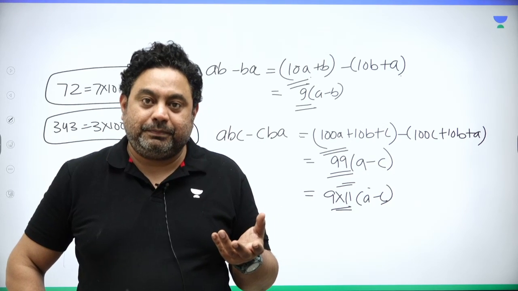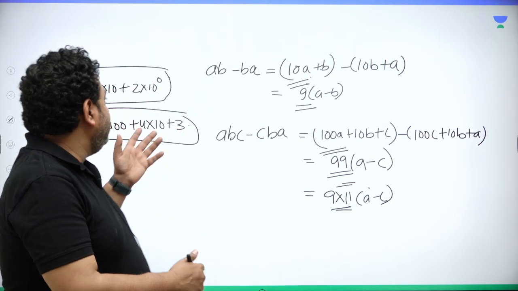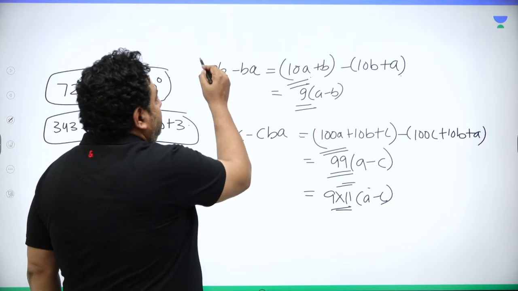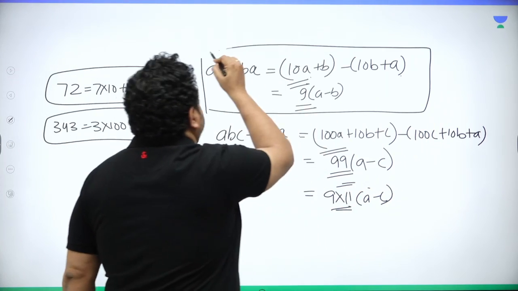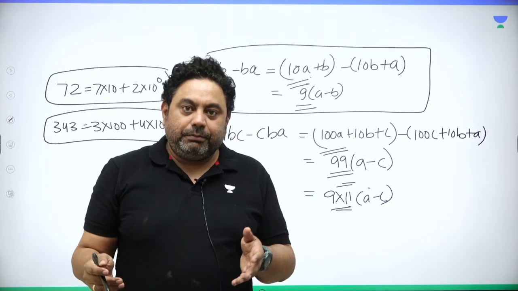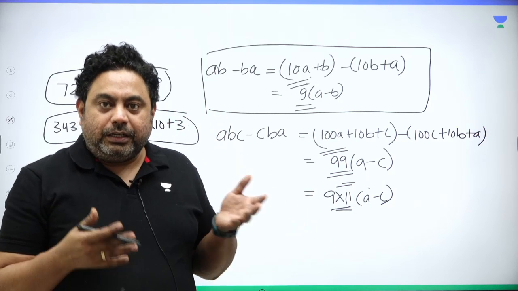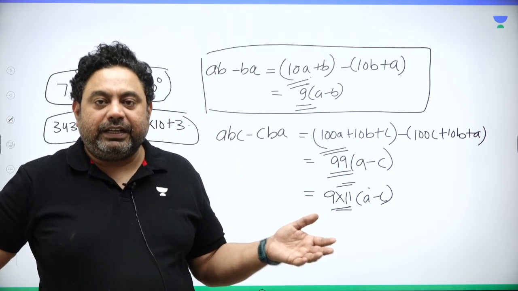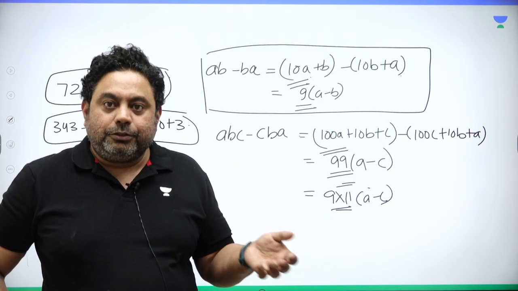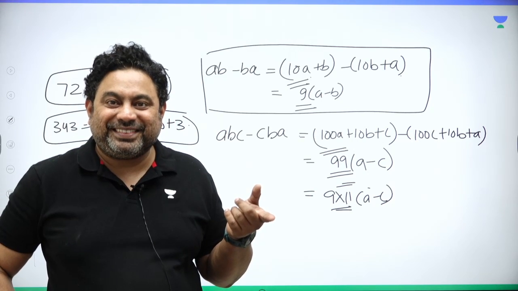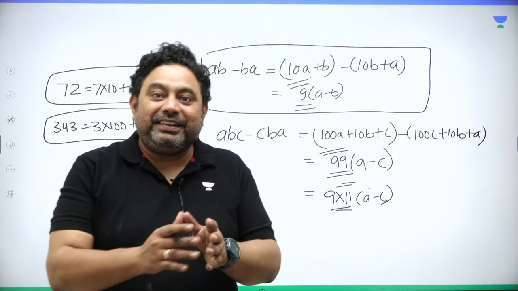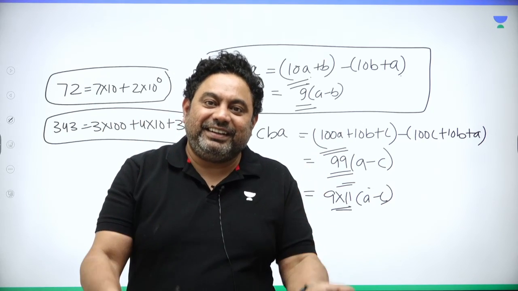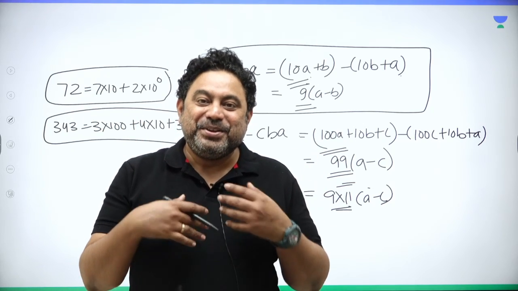That's a question, right? Definitely not in a 2-digit number. In a 2-digit number, a number minus its reverse is a multiple of 9 only. But in a 3-digit number, a number minus its reverse is a multiple of 9 as well as 11. So do you think it's right? When is it right? Let's talk about when it is right.